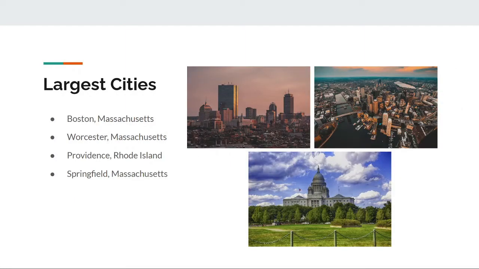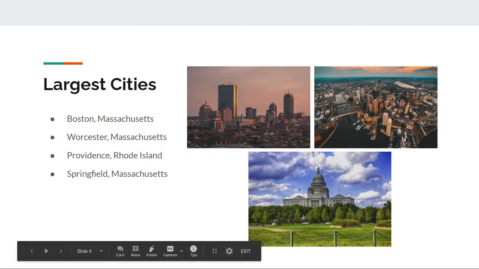Largest cities. The largest cities of New England include Boston, Massachusetts, shown on these two pictures, Worcester, Massachusetts, Providence, Rhode Island, shown right here, and finally, Springfield, Massachusetts.